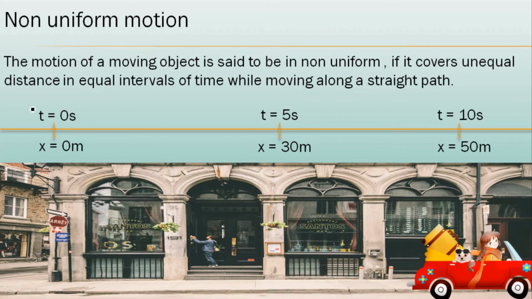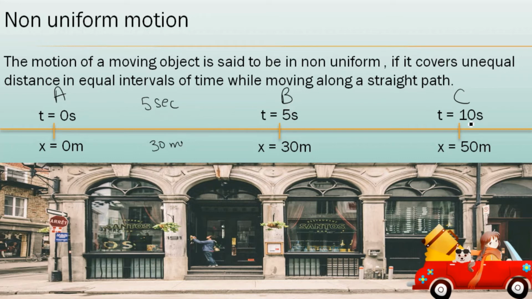So now let us see, here from point A, B, then point C. From point A to point B, how much time does it take? Here it is 0 second, here it is 5 second. So what is the time covered here? 5 second. Here it is 0 meter, here 30 meter. So here it covered 30 meter. So this car covers 30 meter in 5 second.